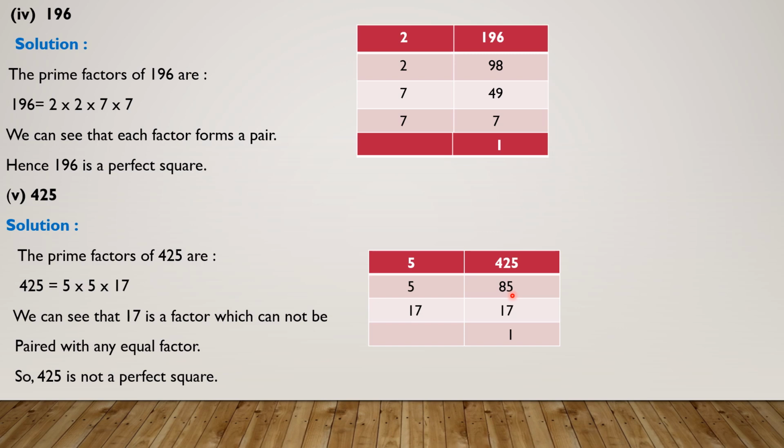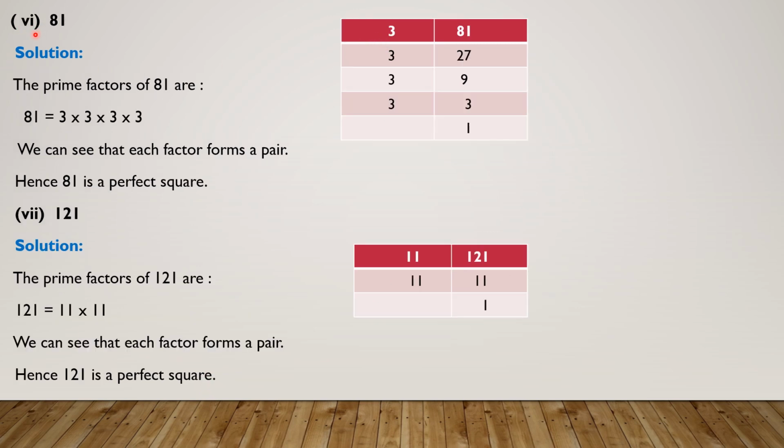Again at unit place we have 5, so we will divide 85 by 5. Divided by 5 you get 17. Now students, 17 is only divisible by itself or 1, so 17 ones are 17. Now look at the prime factors over here. First is in the form of a pair, but this 17 is not in the form of a pair. We don't have another number 17 over here, so we will simply say that 425 is not a perfect square.